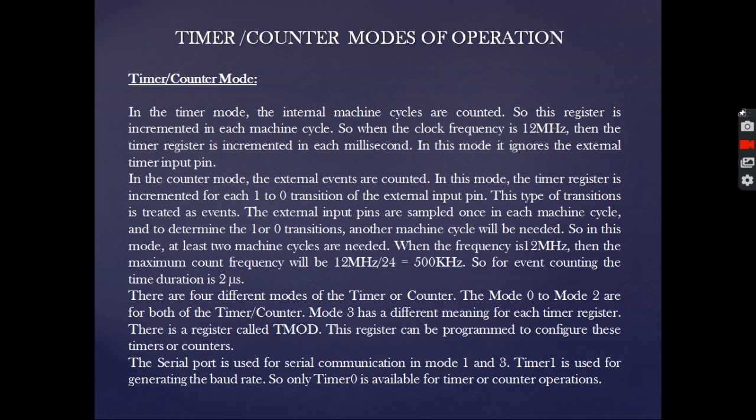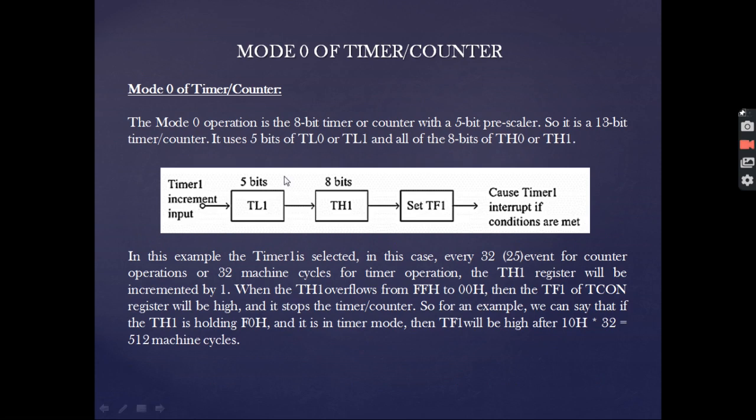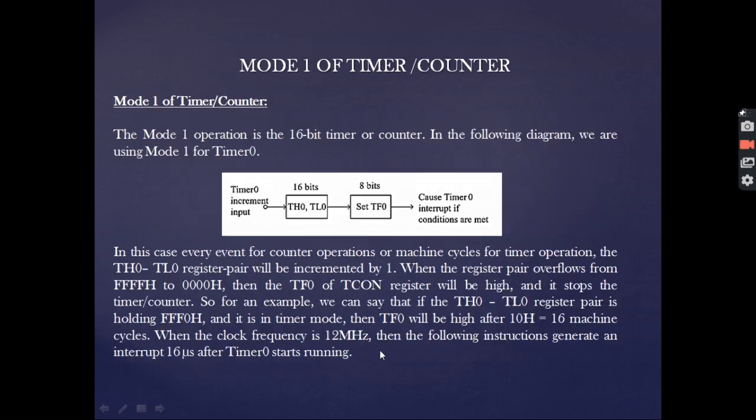There are basically 4 different modes of timer counter operation: mode 0, mode 1, mode 2, mode 3. Now mode 0. In mode 0 operation, it is an 8-bit timer counter with a 5-bit prescaler. So it is a 13-bit timer counter. As I have told before, TL1 has only 5 bits, TH1 has all the 8 bits, and they set TF1, because the timer 1 interrupt will be caused if conditions are met. Next comes the mode 1 timer counter, where all the 8 bits of timer 0 are used, that is TH0 and TL0.